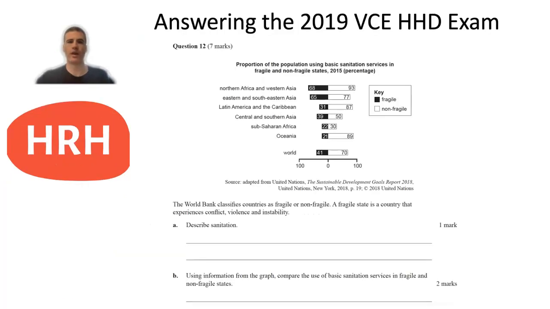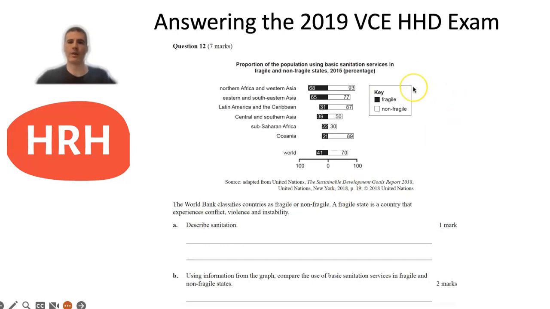You can see here question 12 from the 2019 exams worth 7 marks, and it started with a piece of stimulus material, a graph on the proportion of the population using basic sanitation services in fragile and non-fragile states. Now you'll see it's important to read all of the stimulus material and information, because below the graph it mentioned that the World Bank classifies countries as fragile or non-fragile, and a fragile state is a country that experiences conflict, violence and instability.